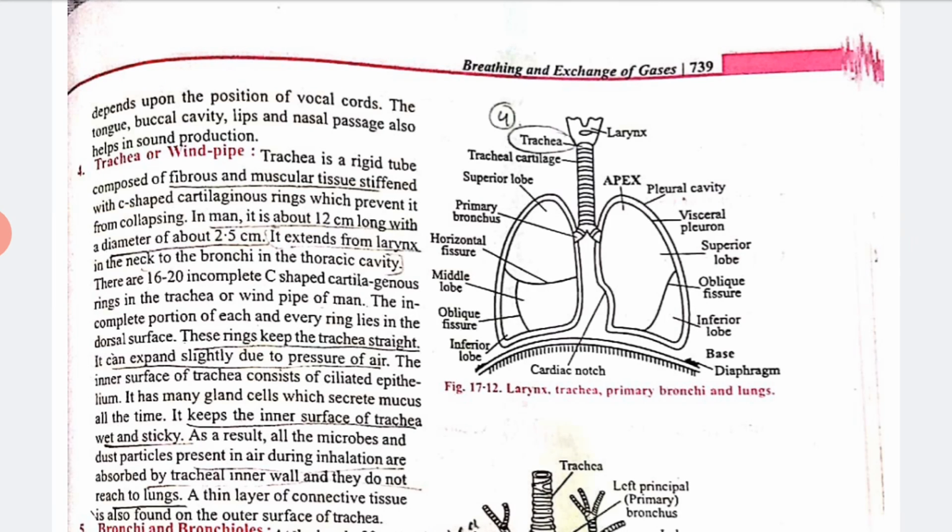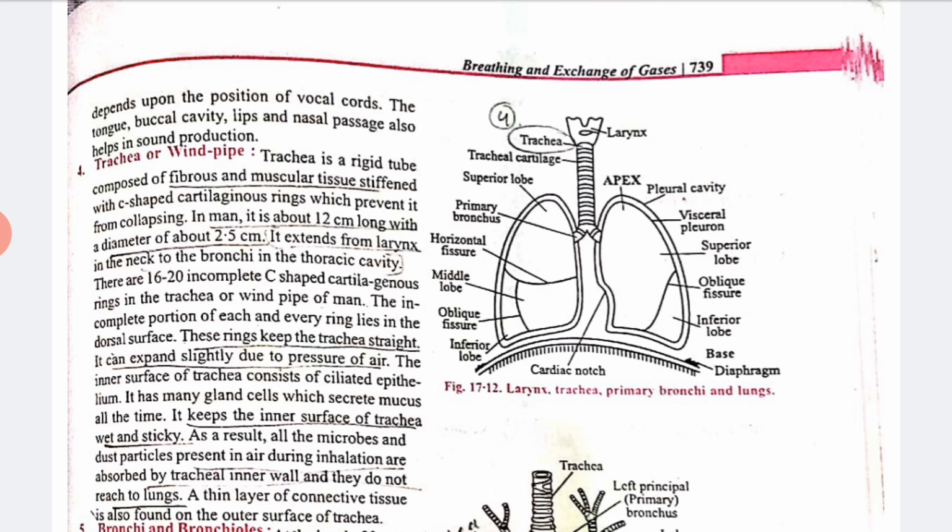So you can see in the structure I have written. The trachea is a rigid tube composed of fibrous and muscular tissues. In man it is about 12 centimeters long with a diameter of about 2.5 centimeters, and it extends from the larynx in the neck to the bronchi in the thorax cavity. Ring-like structures are present, and these rings keep the trachea straight, and it can expand slightly due to the pressure of air. It also keeps the inner surface of the trachea wet and sticky.